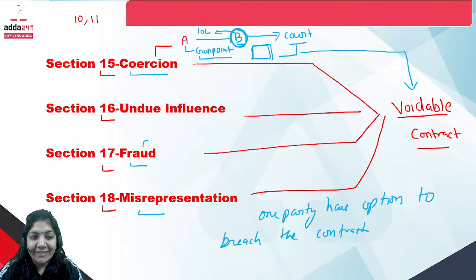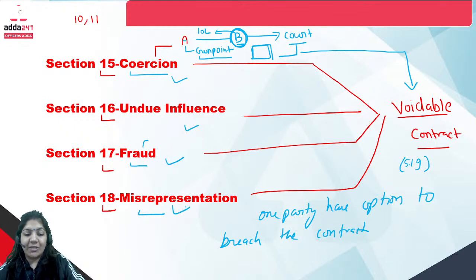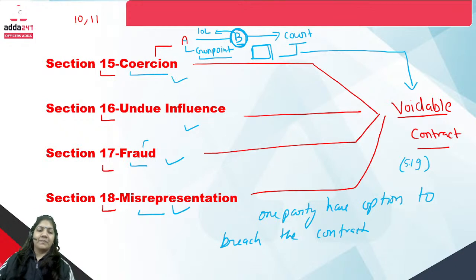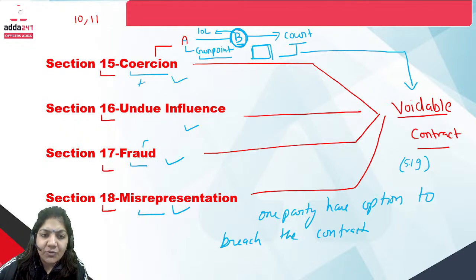So these 4 sections, 15, 16, 17, 18, are important, and voidable contract is also important. Section 19 says that the contract will be a voidable contract if it is made by coercion, undue influence, fraud and misrepresentation. So these 4 sections, is that clear to all of you? Tarak sir? Very simple. Just try to learn one word: coercion means threatening.